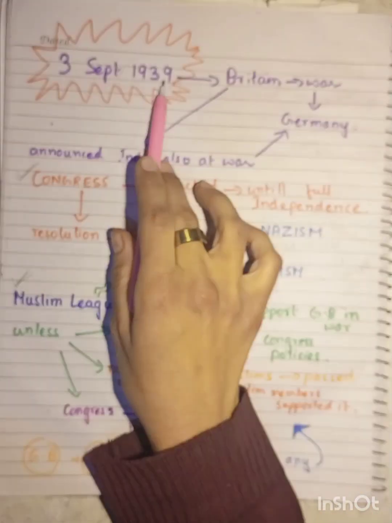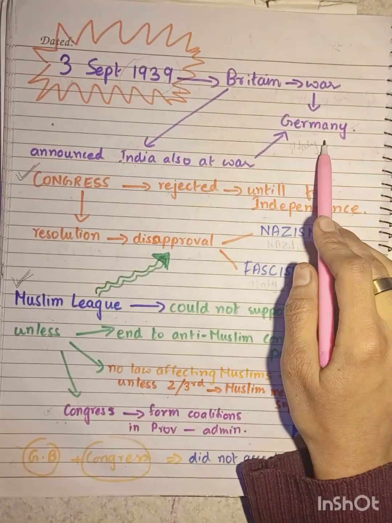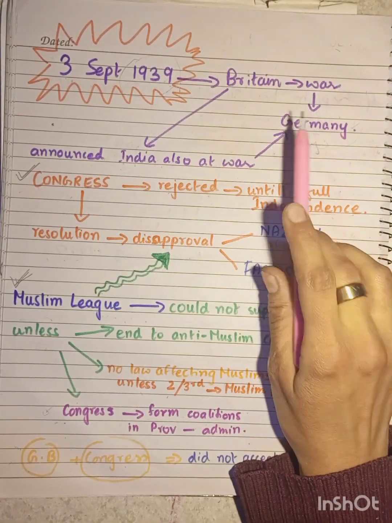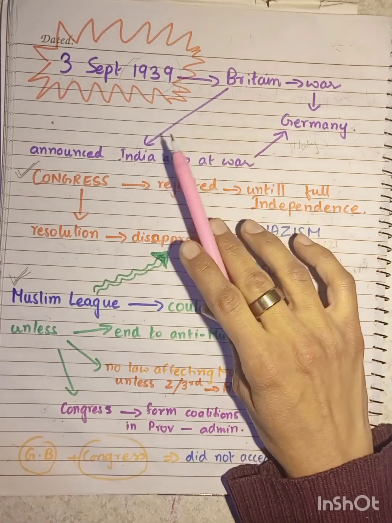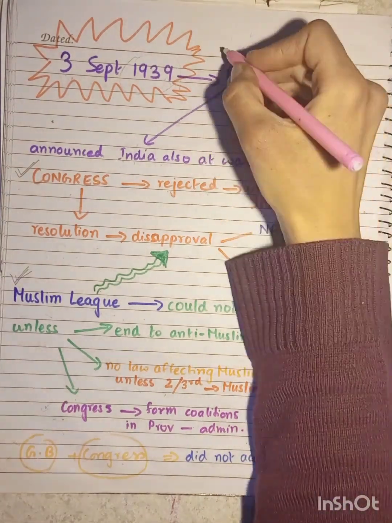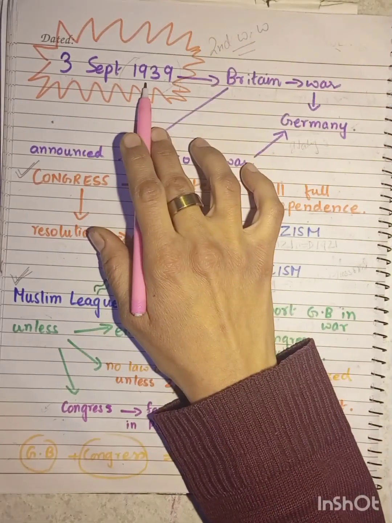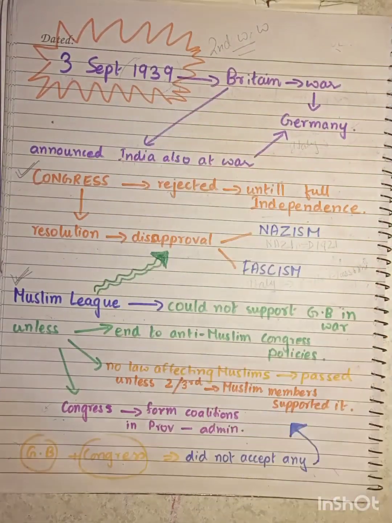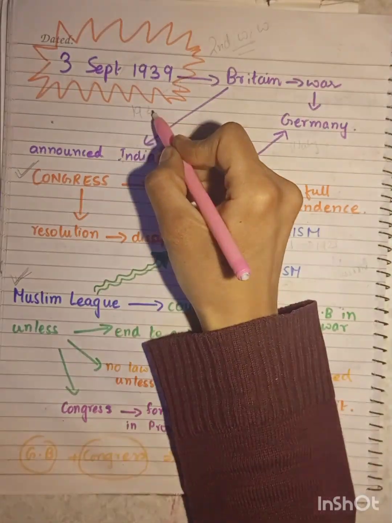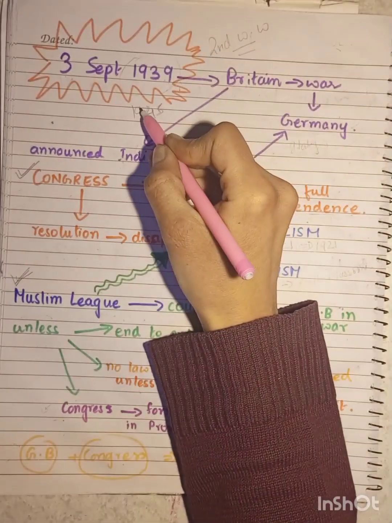On 3rd of September 1939, Great Britain had declared war on Germany. Now you have to understand that this was the time when the whole world was plunged into a Second World War. The Second World War had actually started in the year 1939, and it ended in the year 1945 with the bombing of Hiroshima and Nagasaki.